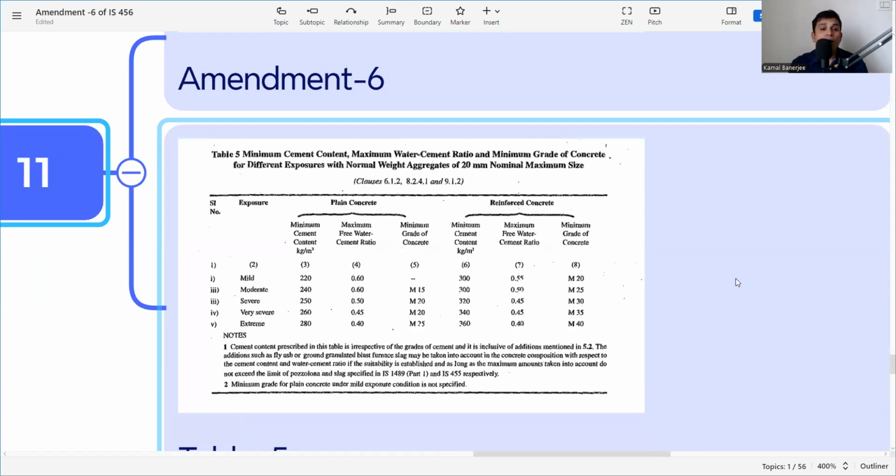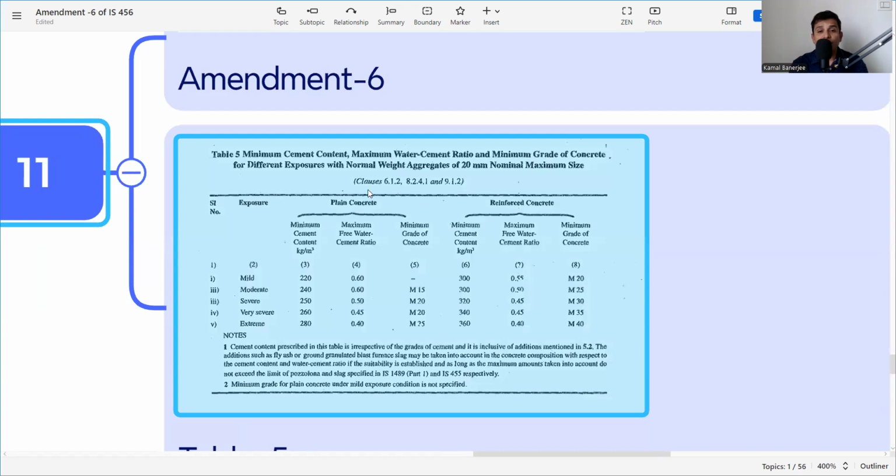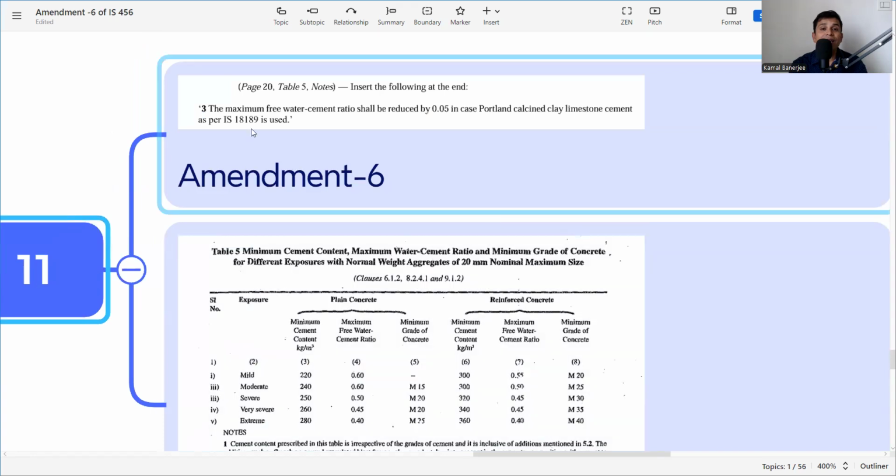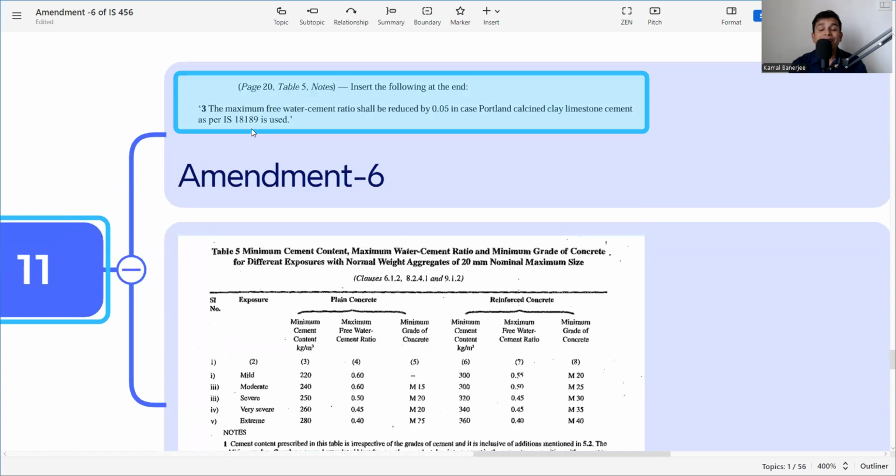But according to the exposure condition, for PCC and for RCC, there is a minimum cement content, a maximum free water cement ratio, and a minimum grade of concrete. But here, what it is saying is, this calcined clay limestone cement, IS 18189, was not originally in IS 456. Now they have incorporated it in amendment 6, so that it can also be used.